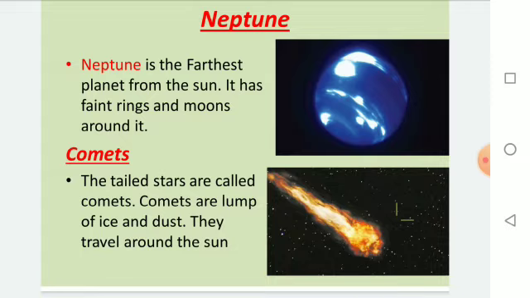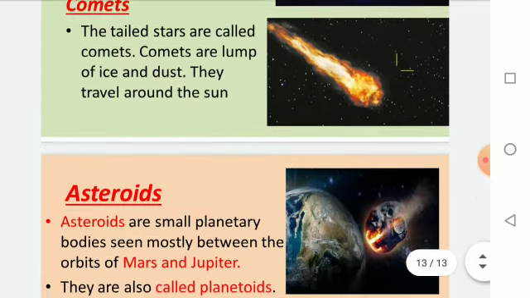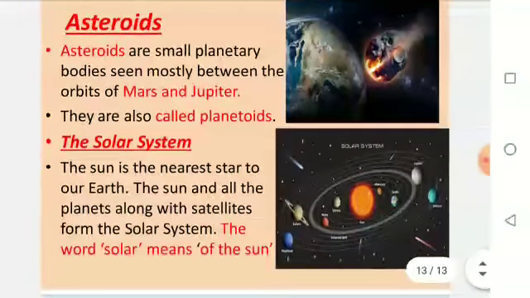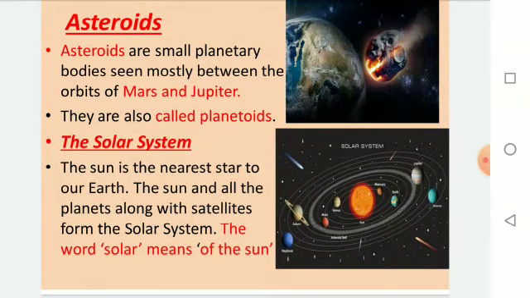Now, what are comets? The tailed stars are called comets. Comets are lumps of ice and dust. They travel around the Sun. These are known as comets. Asteroids. Asteroids are small planetary bodies seen mostly between the orbits of Mars and Jupiter. They are called planetoids.